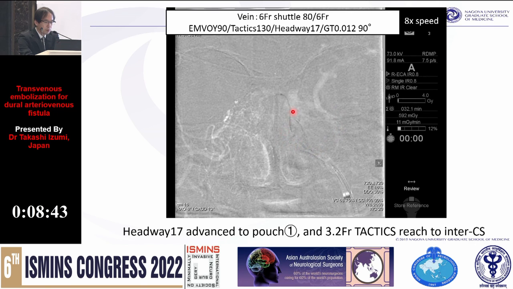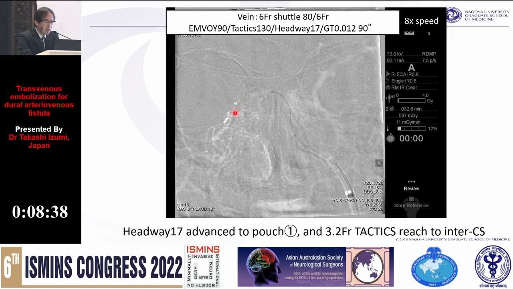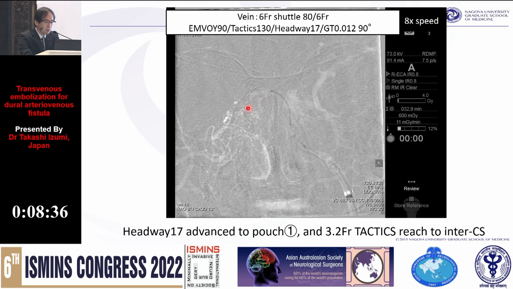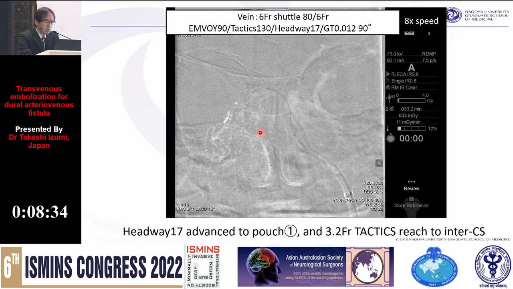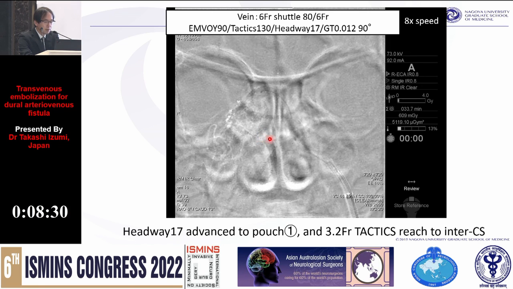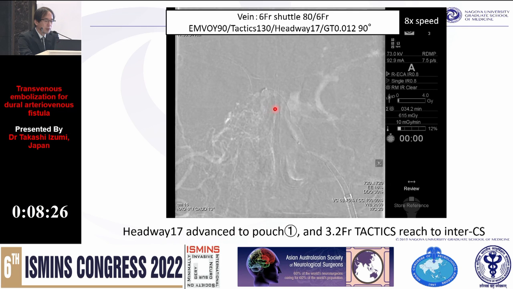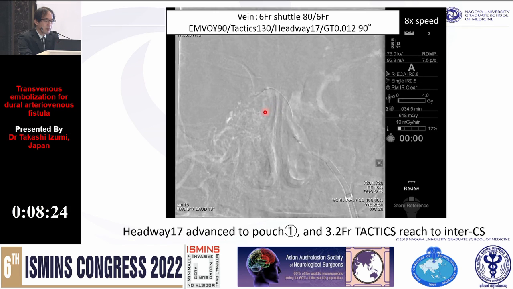I prefer to navigate the shunted pouch and embolize the distal shunted pouch to get the complete obliteration. It is a little bit difficult to navigate and select the shunted pouch.